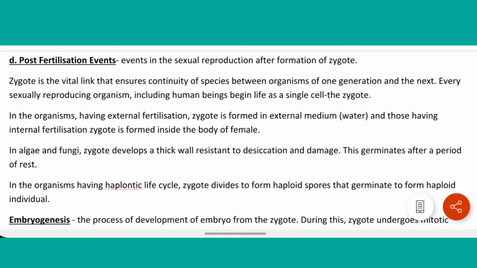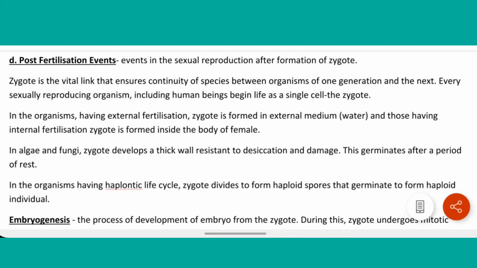Zygote is the vital link that ensures continuity of species between organisms of one generation and the next. Every sexually reproducing organism, including human beings, begins life as a single cell, the zygote. In organisms having external fertilization, the zygote is formed in an external medium like water, and in those having internal fertilization, the zygote is formed inside the body of the female. In algae and fungi, the zygote develops a thick wall resistant to desiccation and damage. This germinates after a period of rest.